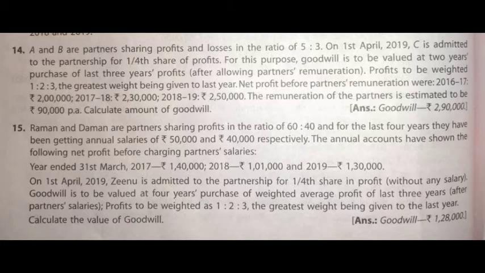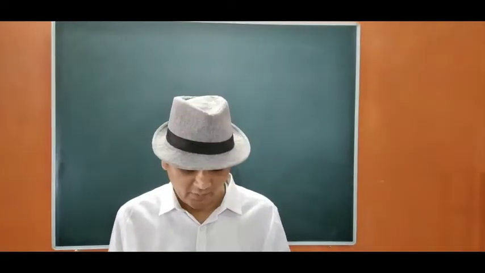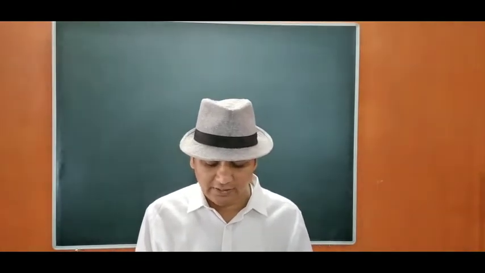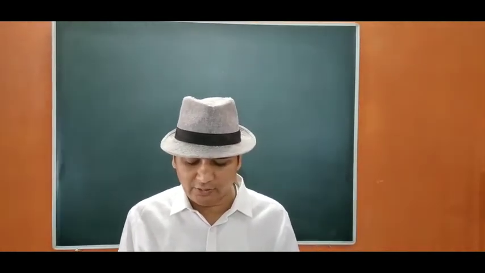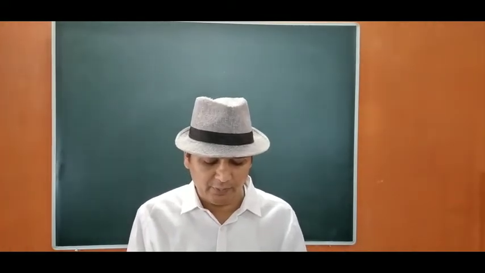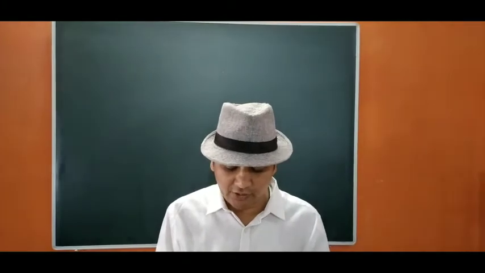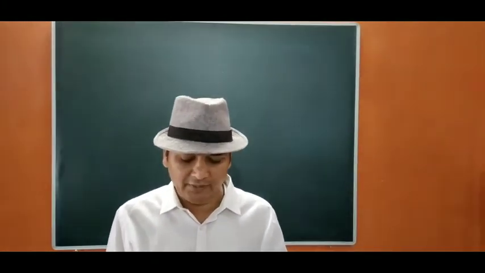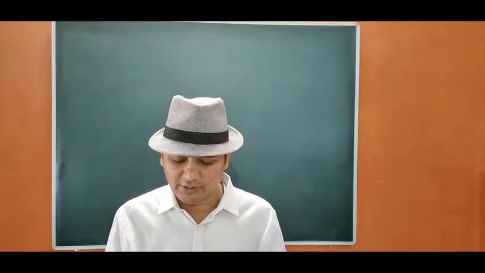Question number 14. A and B are partners sharing profit and losses in the ratio 5:3. On 1st April 2019, C is admitted to the partnership for 1/4 share of profit. For this purpose, goodwill is to be valued at 2 years purchase of last 3 years profit after allowing partners remuneration.